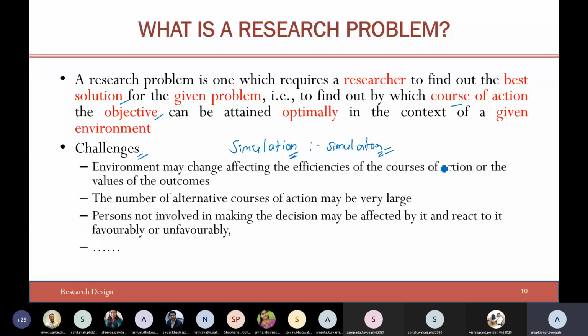Is there anyone who is planning to use a simulation for the research work? Yes, sir. If you are using a simulation or a simulator for getting results or understanding or solving a problem, what are the things that you expect? If I ask you, how can I rely on the results of a simulator, what would be your answer?